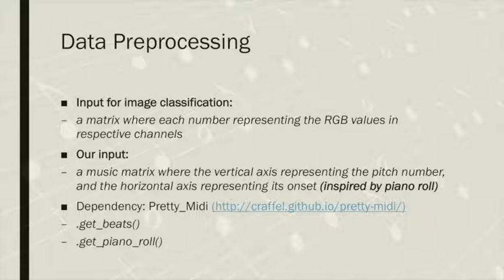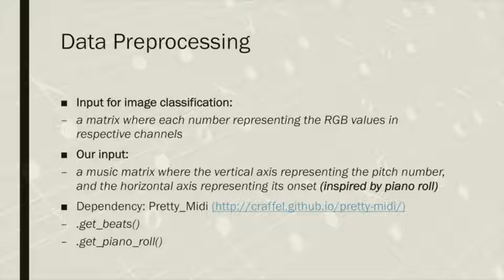Thanks to the package called PrettyMIDI, we use its function getBeat to extract the beats and use it to imitate the concept of a pixel in the image. Also, we use getPianoRoll to get the data about the pitch number, the onset-offset time, and the velocity of each note.